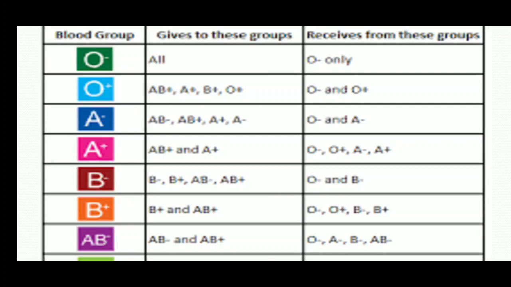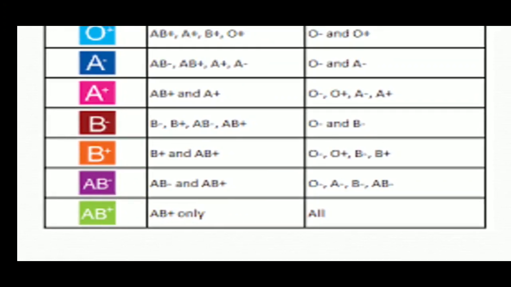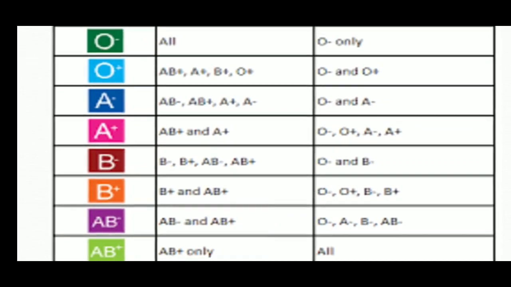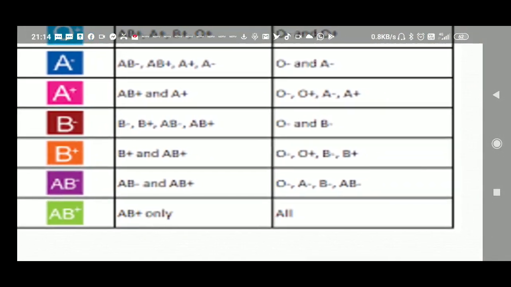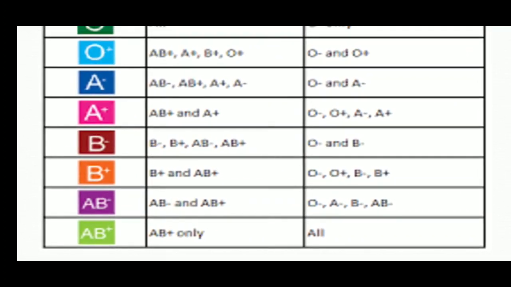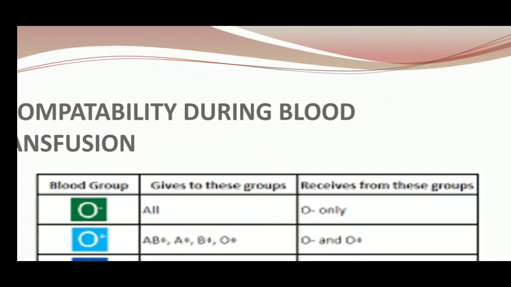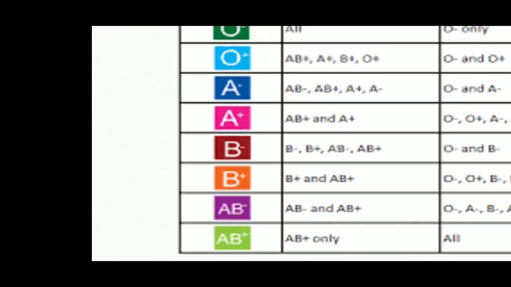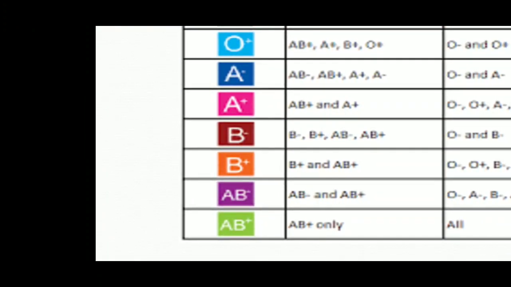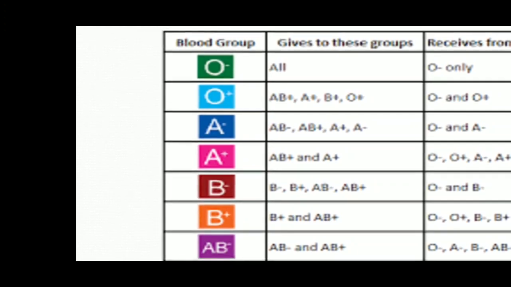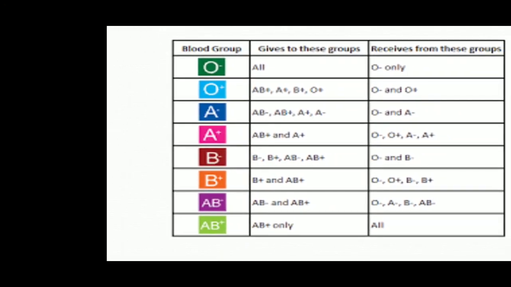Now AB negative can give to both AB negative and AB positive, and they can receive from O negative, A negative, B negative and AB negative. AB positive can receive blood from all and can donate only to AB positive. So this is very important in blood transfusion, children. Let's see.